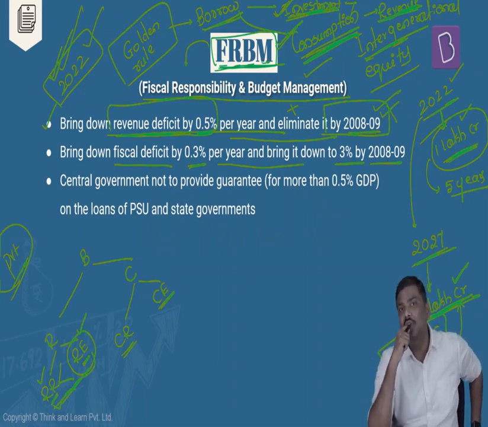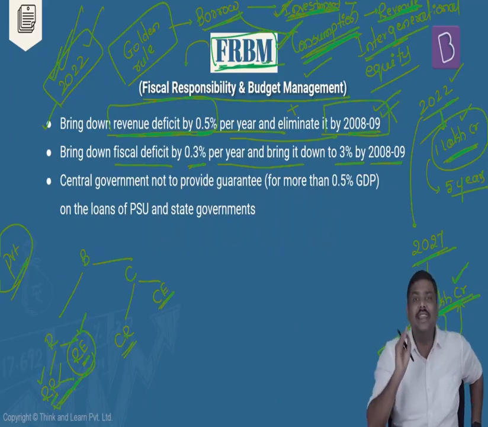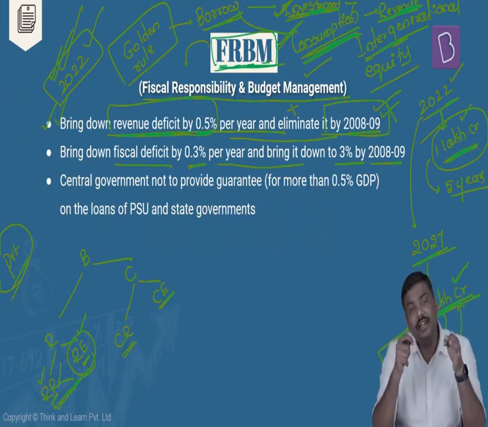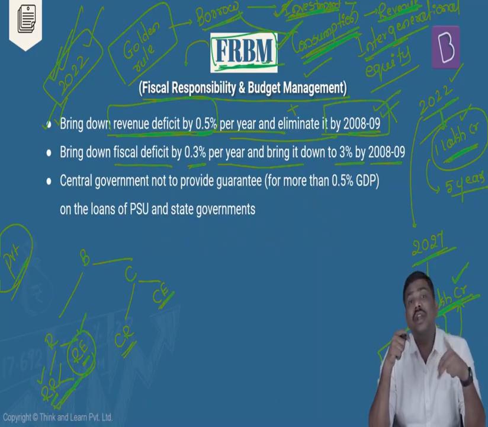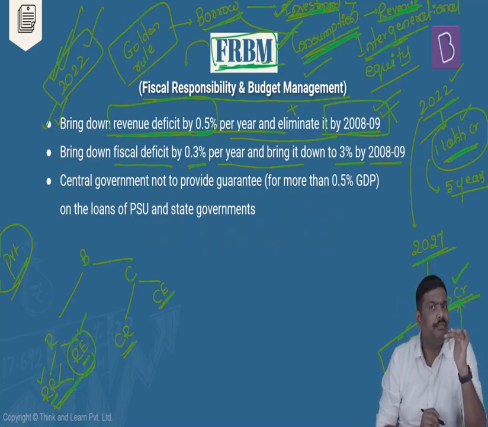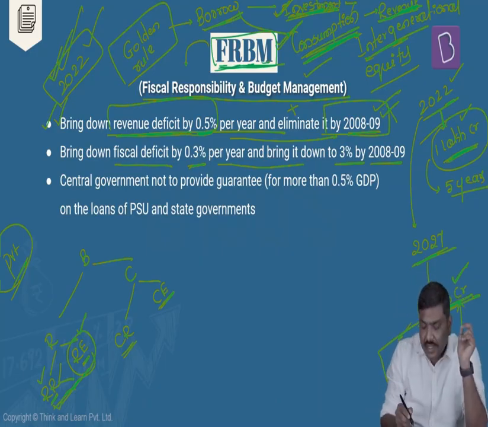If nobody is investing, who will create jobs? Who will create demand for goods and services? Who will create demand for raw materials, etc.? That is the reason it becomes the duty of the government to ensure that during a recession, a slowdown or a depression, the government spends more and more money so that recovery happens. So the argument is, initially we started implementing and we were able to control these deficits, but because of the crisis, these targets were not met.